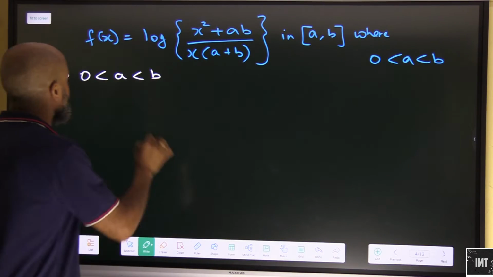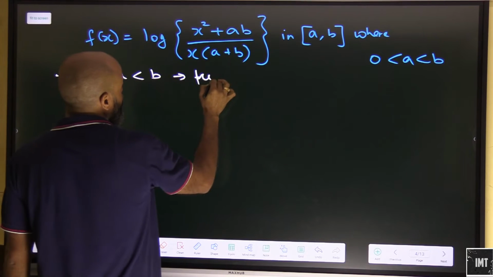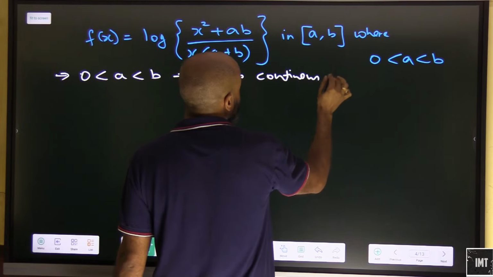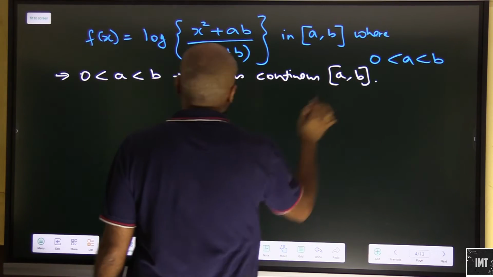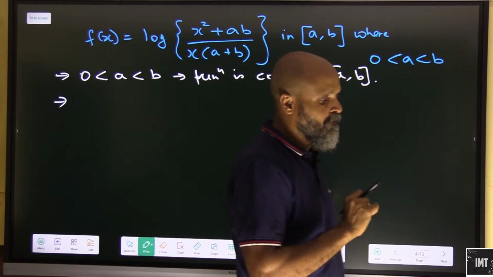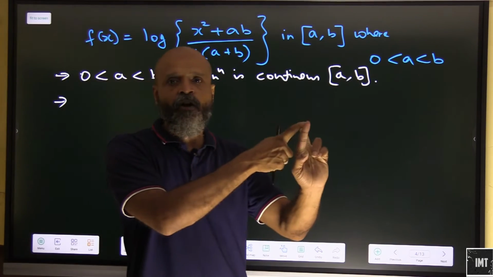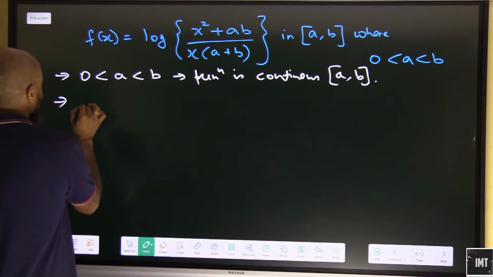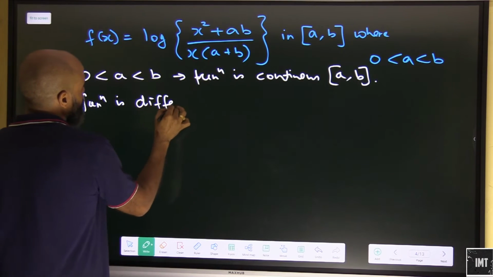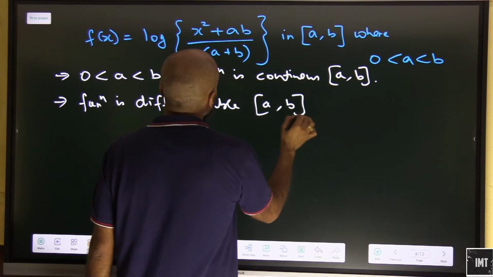Okay, so obviously what will happen, since a is less than b, this function is continuous in (a, b). Okay, let's check the differentiability. It's a log function along with a polynomial function, so a log of a polynomial function is differentiable. Log function is differentiable, so we can say that the function is differentiable in (a, b).